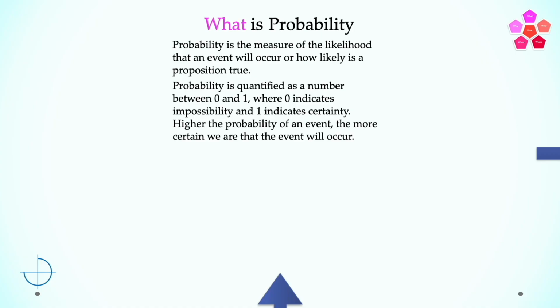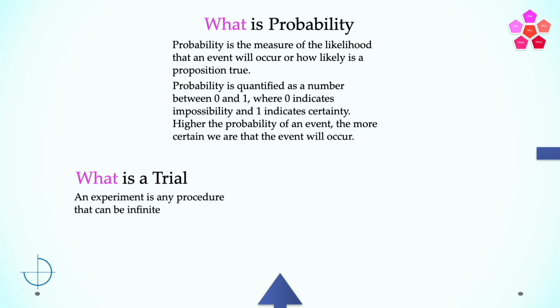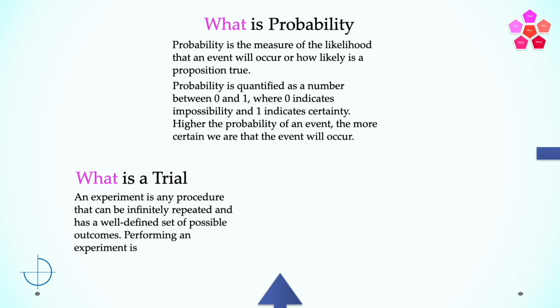But let's start with some fundamentals about probability. So, what is a trial? An experiment is any procedure that can be infinitely repeated and has a well-defined set of possible outcomes. Performing an experiment is known as a trial. Example, tossing a coin. The possible outcomes are heads or tails, assuming you are not tossing in sand and the coin will not land on its edge. So fundamentally, if a coin is tossed, the outcomes are known, so tossing a coin is a trial. Similarly, when rolling a dice, the possible outcomes are 1, 2, 3, 4, 5, or 6.